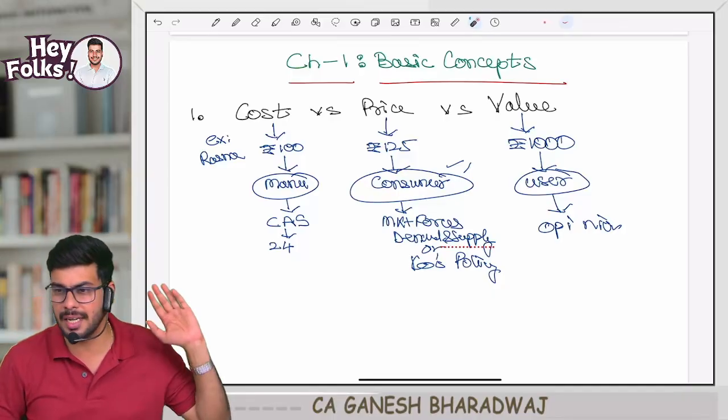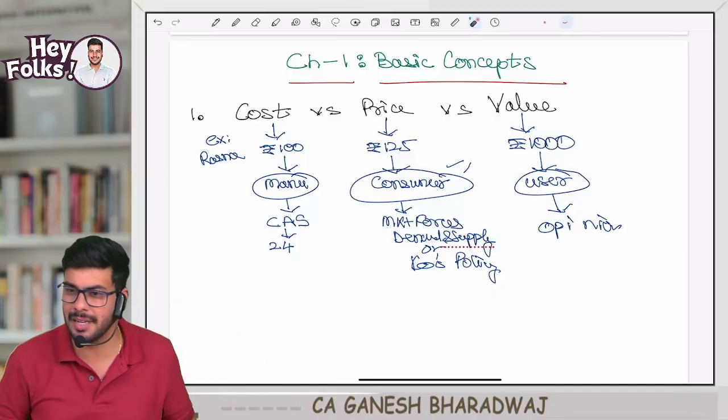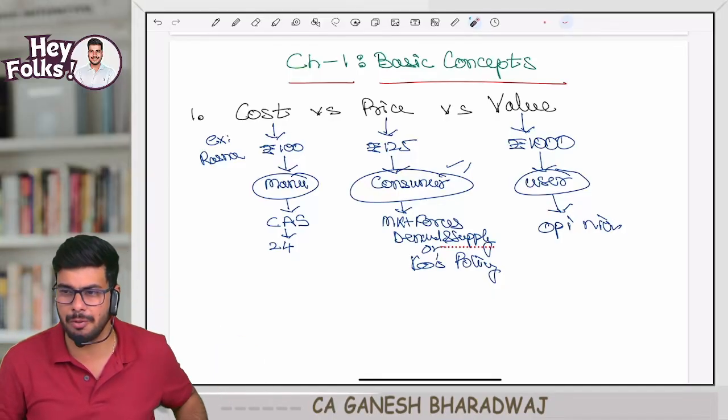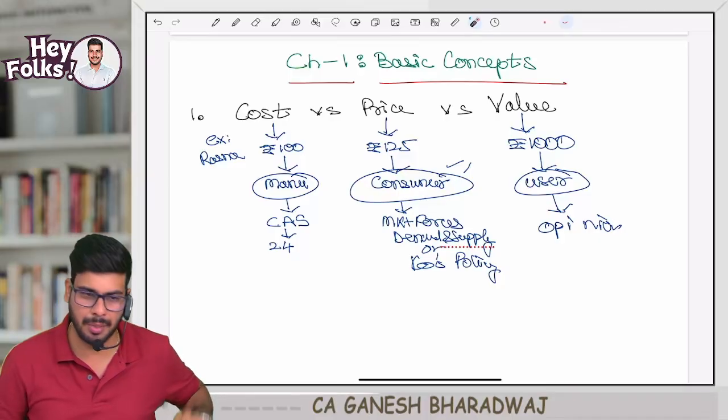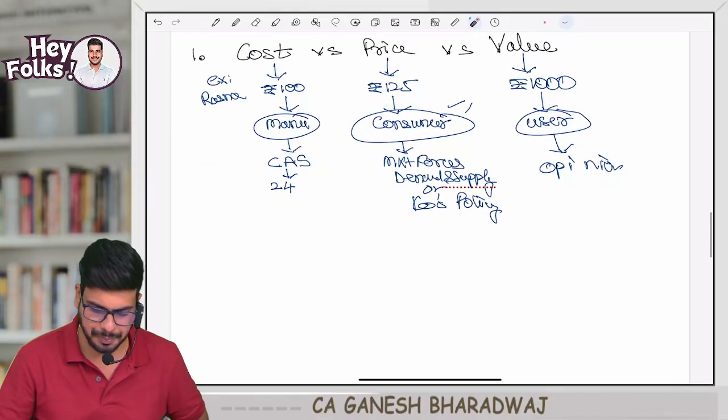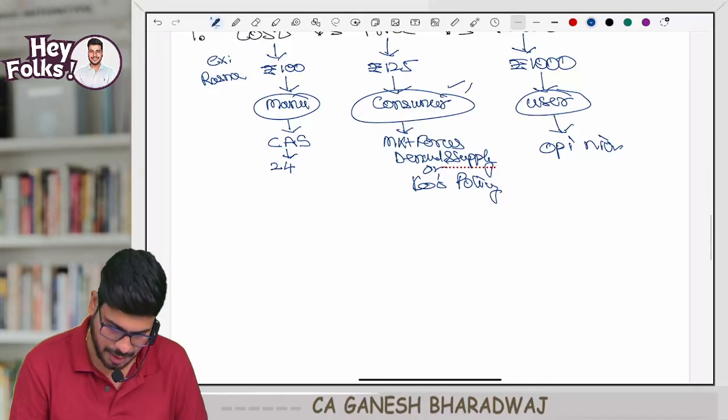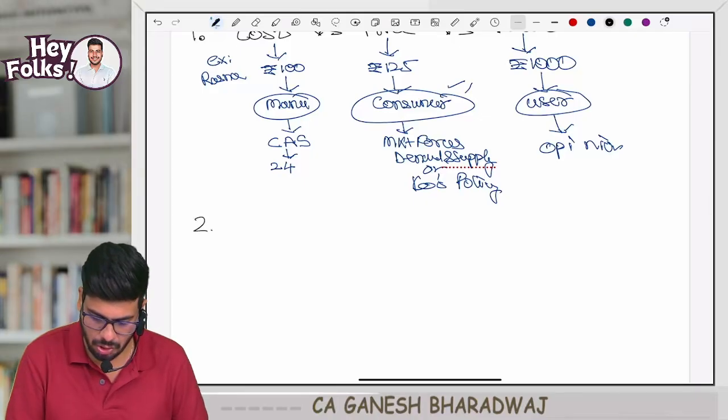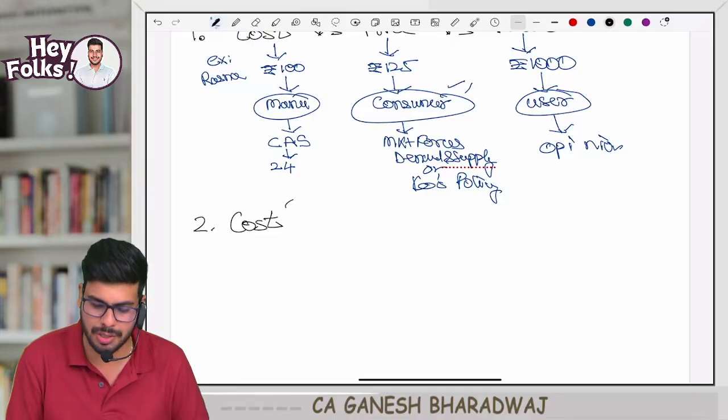So now, did you guys understand the difference between cost, price, and value? Guys, yes? And what example we saw? Rasna example. Clear with this, guys? Shall we move on to the next one? Yes. So now, the next concept which we are going to see is about cost.